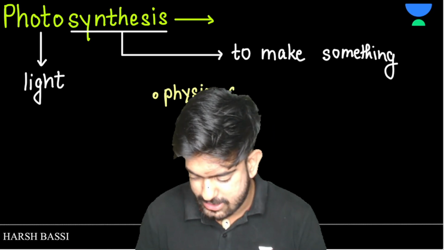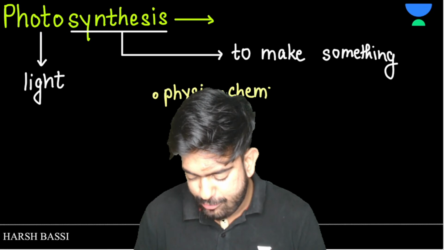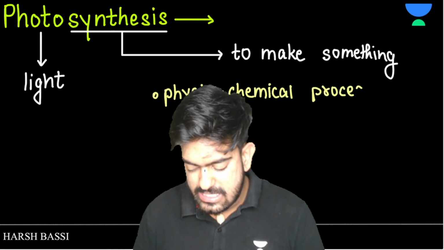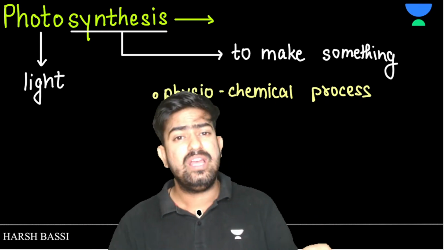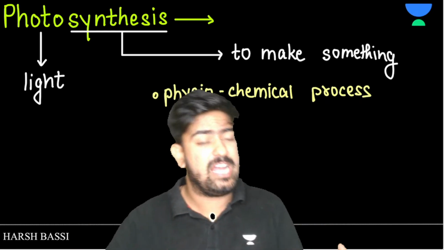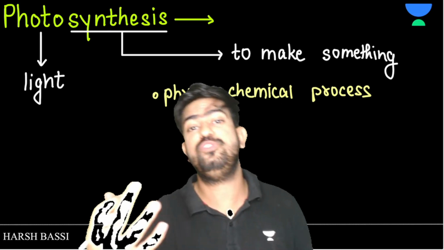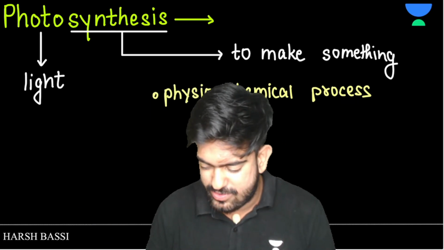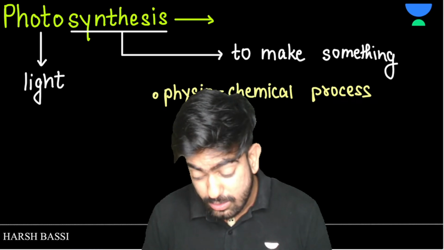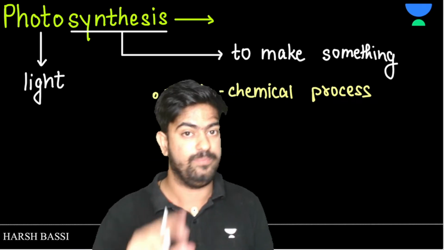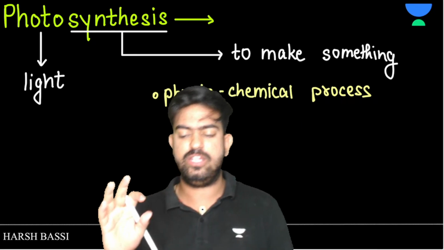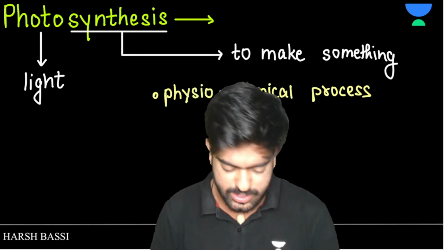Physiochemical process. Yes or no? It is what kind of process? Physiochemical process. Now, from the starting childhood, when you started to love biology in class 10th and you decided that you will take biology in class 11th, and when you came in class 11th, your dreams got shattered that, oh no, biology is not very easy. From that time only, you know the definition, you know the equation for photosynthesis, right?